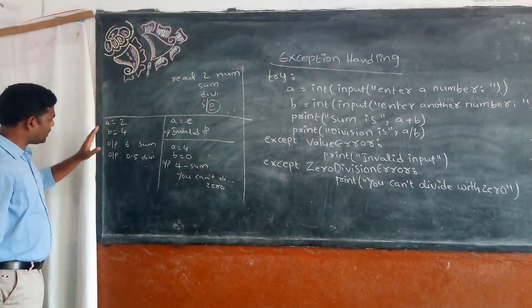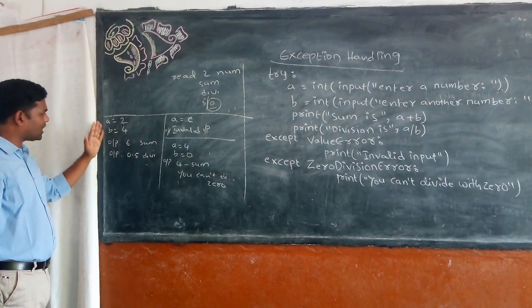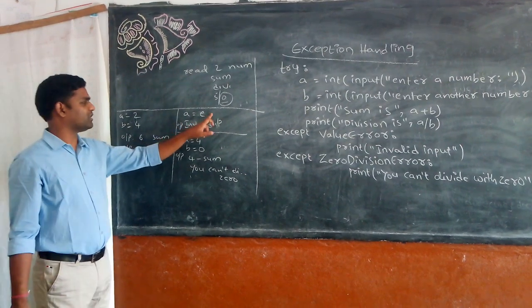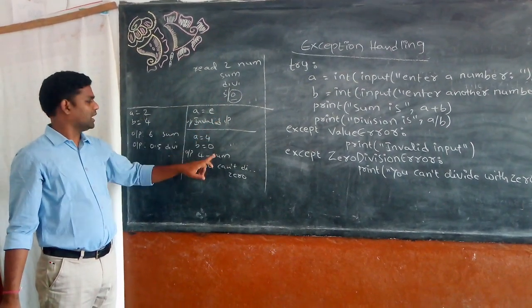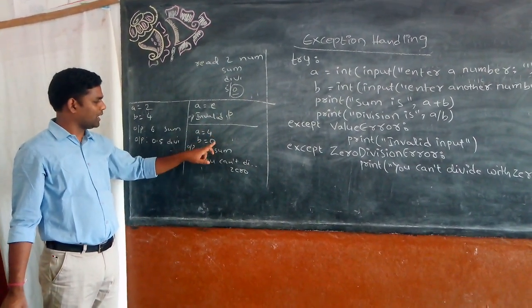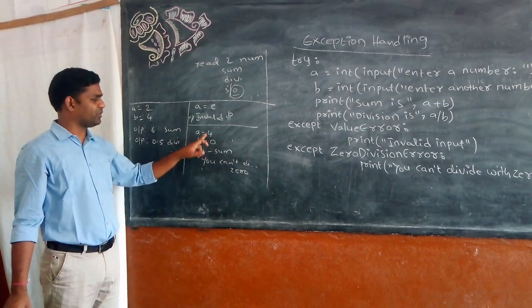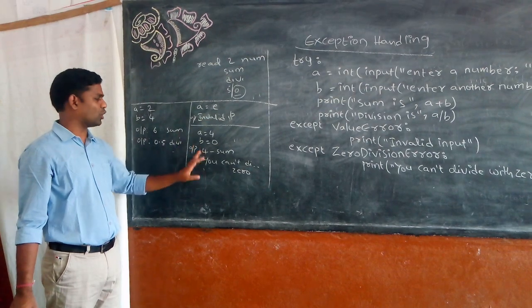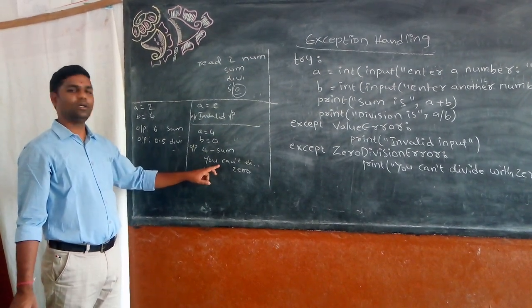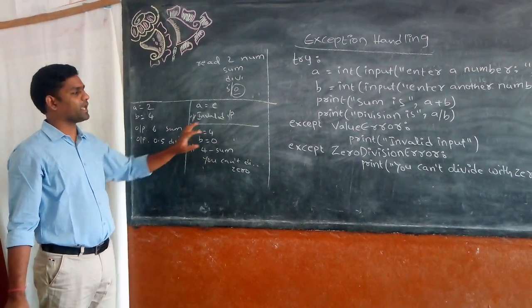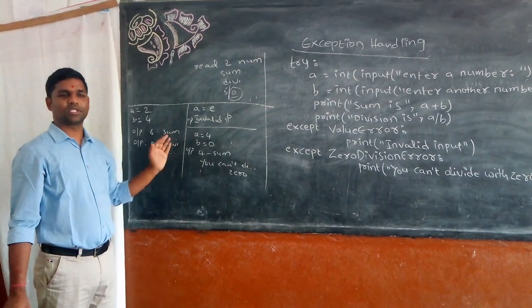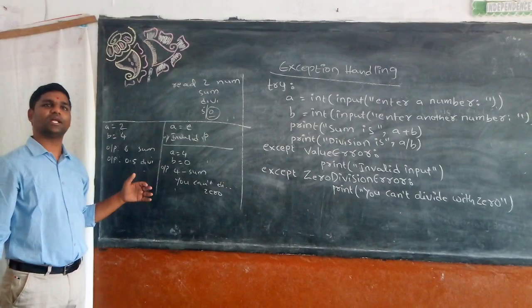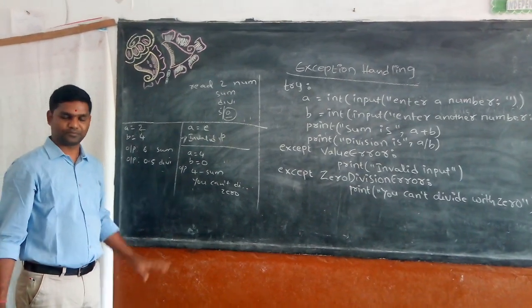In the first example, the inputs are both valid, so it will execute both the statements. Here the input is invalid, so it will give invalid inputs. Here the inputs are valid, but I can't divide with the 0. 4 plus 0 is possible, you will get 4, but here I can't divide with the 0. This is how exceptions work. We'll see one more example of how we can use the else statement and finally statement in the exception block.